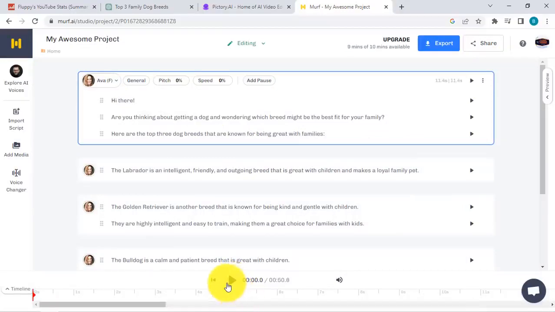Hi there. Are you thinking about getting a dog and wondering which breed might be the best fit for your family? Here are the top 3 dog breeds that are known for being great with families.